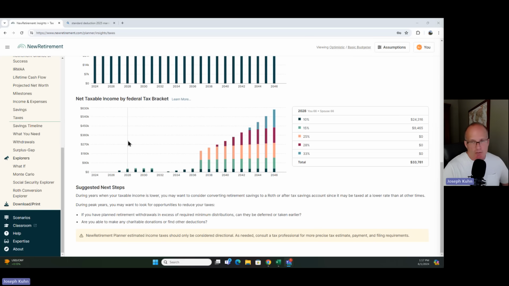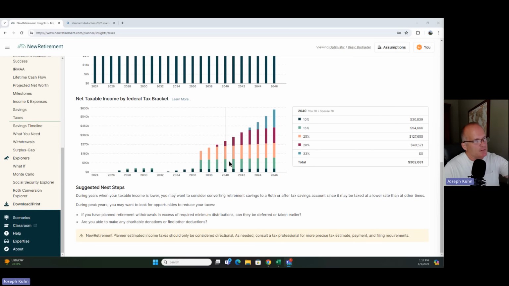So this is the critical chart. This is the go-to chart that I love. I talk about it a lot. Net taxable income by federal tax bracket. Okay, we're just looking at federal for right now. So here's 2024 through 2046. By looking at this chart, you can see exactly what taxable income is coming in every single year, and how much tax you're paying by tax bracket.